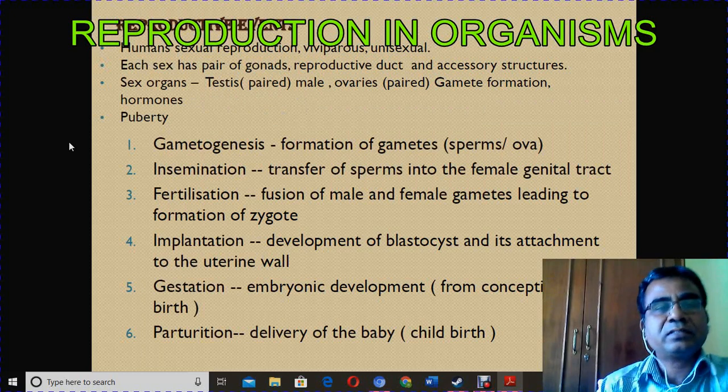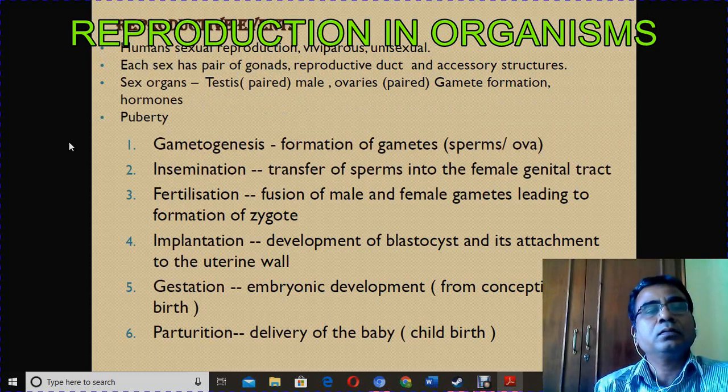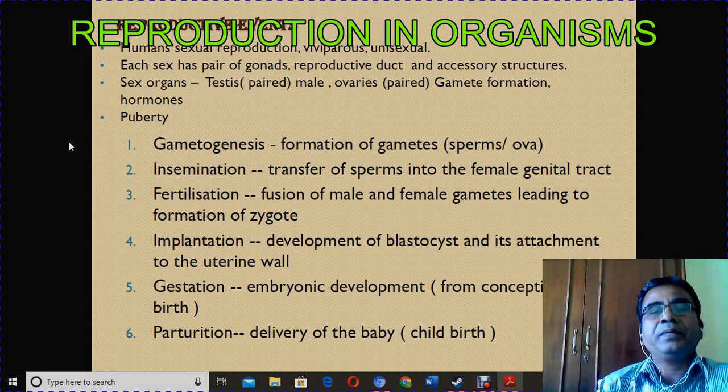What are the events in reproduction? Human beings reproduce by sexual means, and human beings are viviparous. Viviparous in the sense they directly give birth to young ones. They are not laying eggs. Unisexual. And what about the reproductive organs?